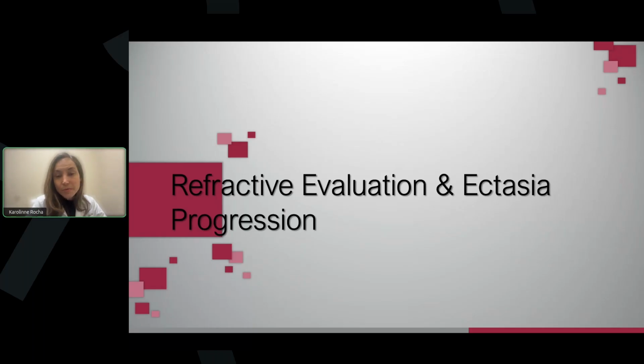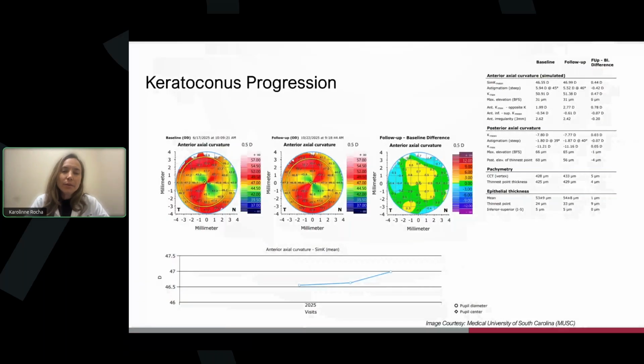So in refractive surgery and ectasia progression, in patients with keratoconus, before we needed to go back into the machine and look at different maps, and then export the maps. Now you can actually customize your screen. And here it is showing again 2 measurements, 2 data points, with changes in the cornea over time.